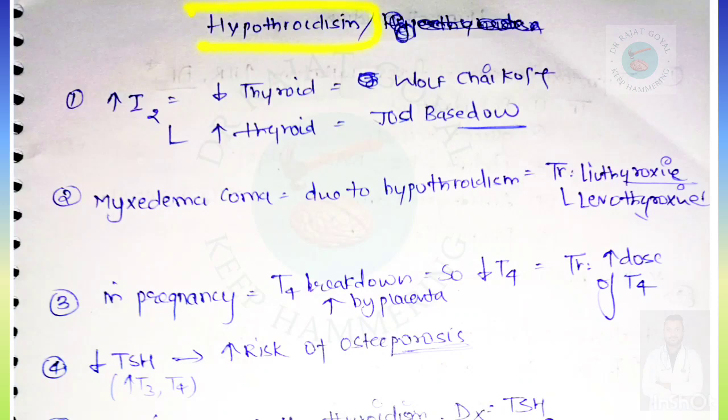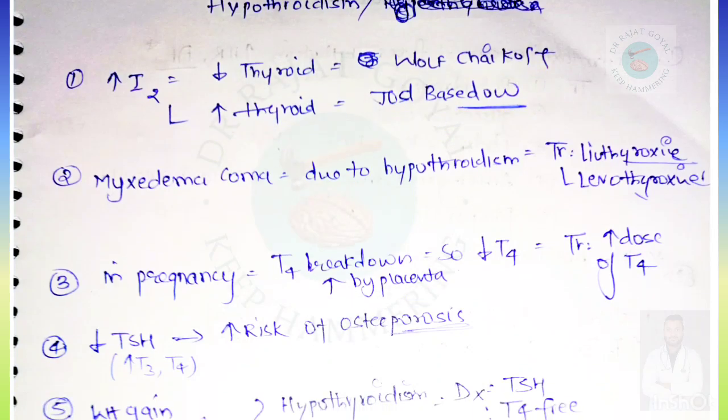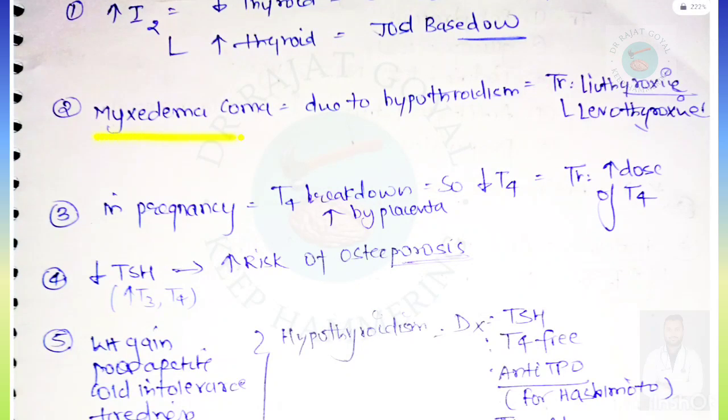First topic is hypothyroidism. It is asked that an increase in iodine supply can lead to two conditions, either a decrease in thyroid function or an increase. If it decreases the thyroid function, it is known as the Wolff-Chaikoff effect, and if it increases the thyroid function, it is called the Jod-Basedow effect. Myxedema coma occurs due to hypothyroidism, and treatment will be levothyroxine.